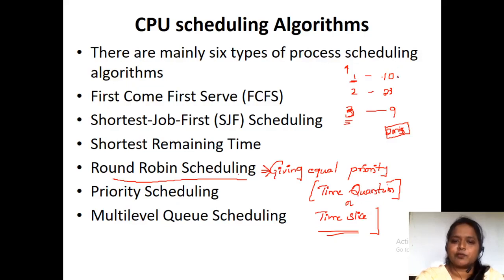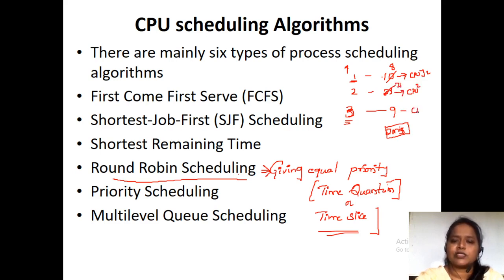So the first process will be given to the CPU, but it won't execute 10 milliseconds of time. It executes only 2 milliseconds, so the remaining 8 milliseconds are left. Next, the processor is shifted to the second process. Here it requires 23 milliseconds, but even though 23 milliseconds, we will be going to give only 2 milliseconds. Here 21 milliseconds are left.